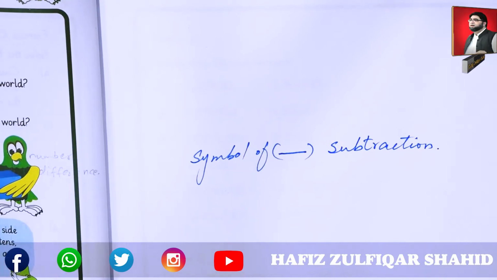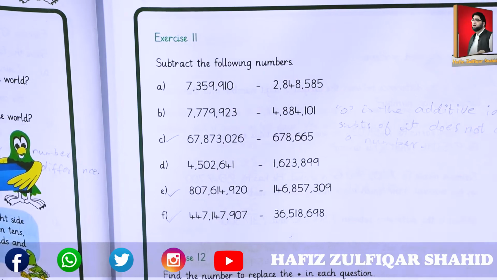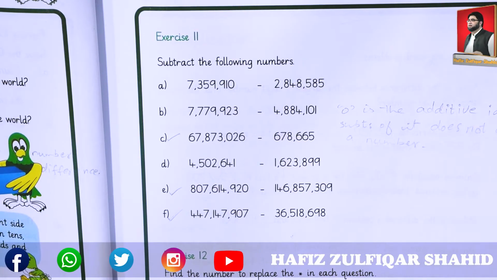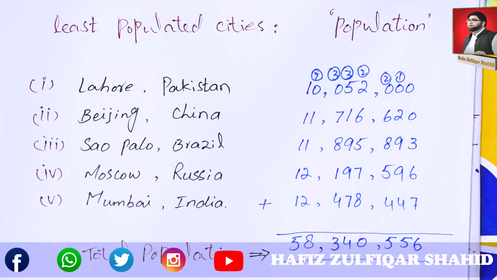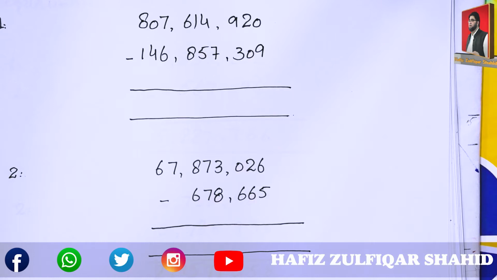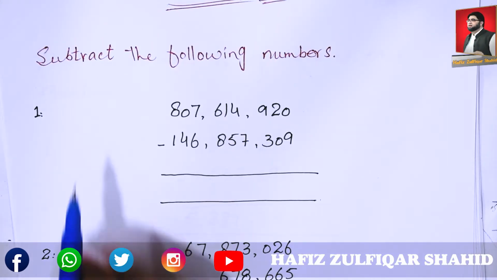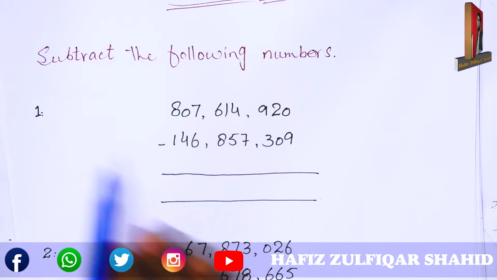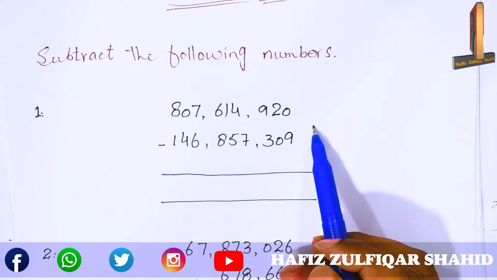When we subtract two numbers, we take away one number from the other number. Let's practice it in exercise 11. Subtract the following numbers. Let's practice this question from your exercise 11.